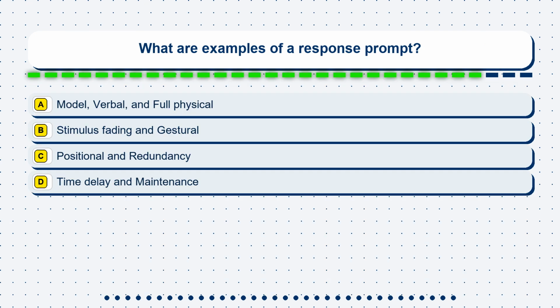Question 28. What are examples of a response prompt? Option A. Model, verbal, and full physical. Option B. A stimulus fading and gestural. Option C. Positional and redundancy. Option D. Time delay and maintenance.